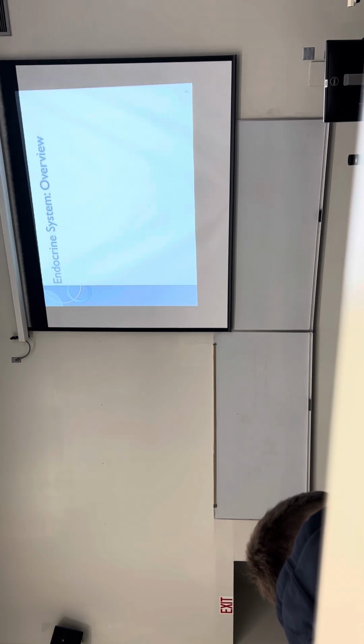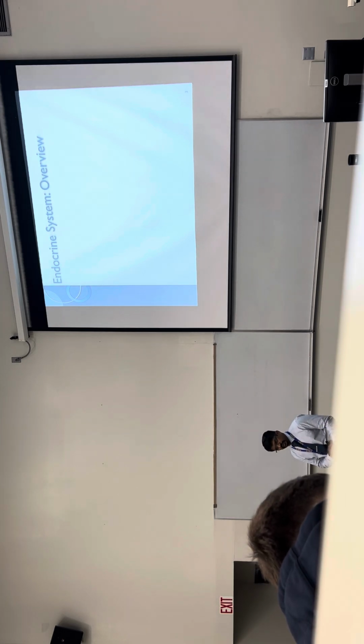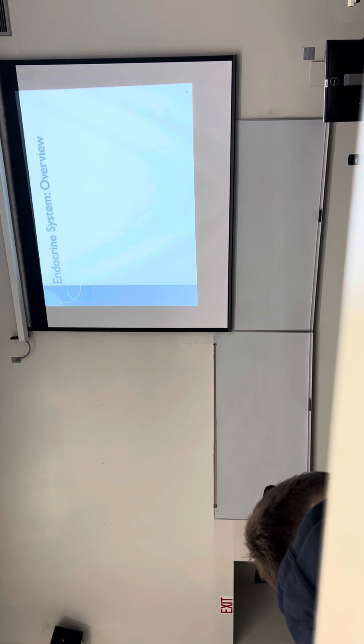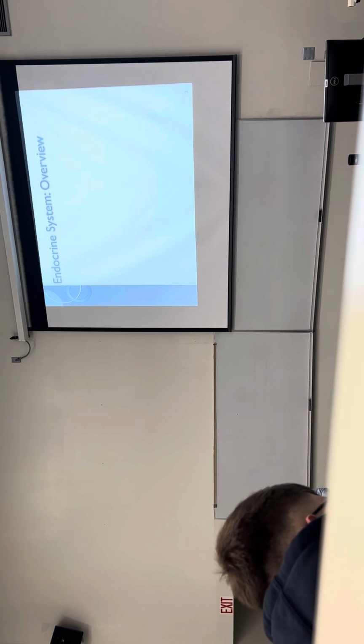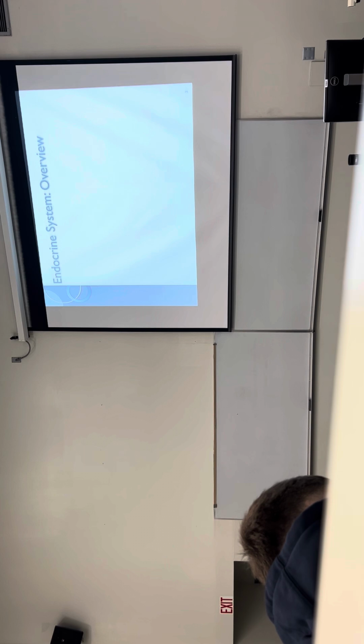So let's remind ourselves about the differences between exocrine and endocrine. What are some differences? Endocrine has no ducts; endocrine does not use ducts. Exocrine uses ducts. What else? That's one difference.